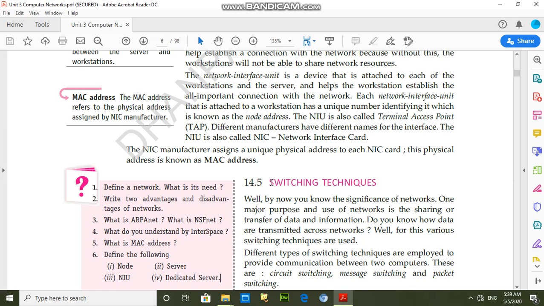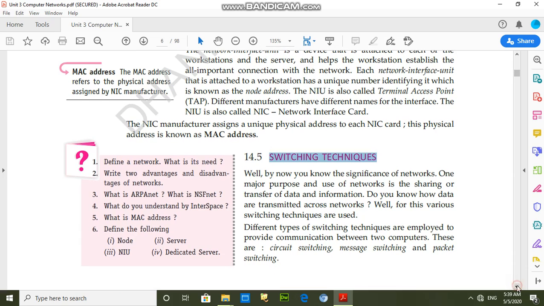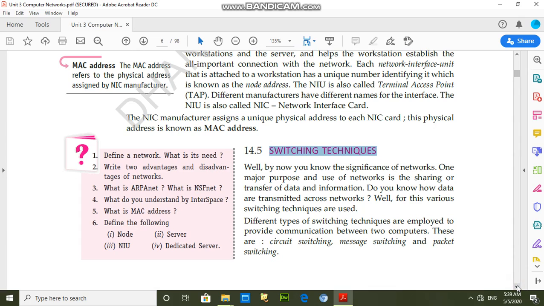Next topic is switching technique. Students, what is the meaning of switching techniques? Suppose that there is a network. In the network, how is information, the signal, transferred from one computer to another computer? So this thing is defined by a technique. That technique is known as switching techniques. So that's clear. The switching techniques define how the information will flow in the network.